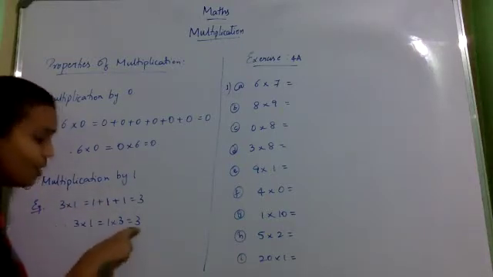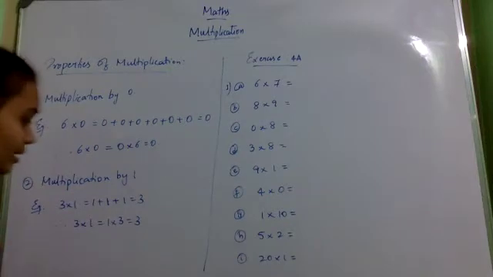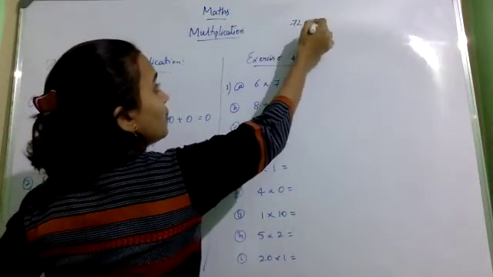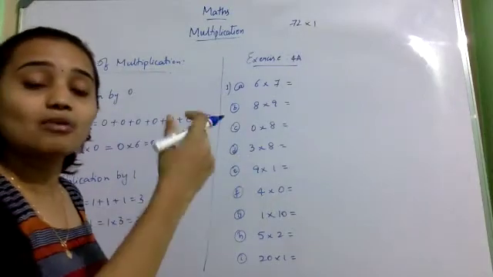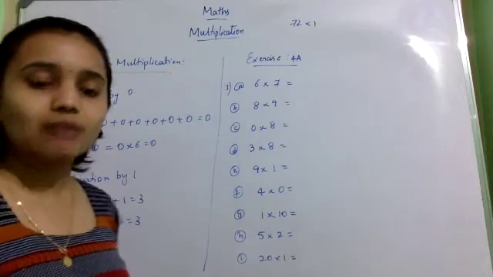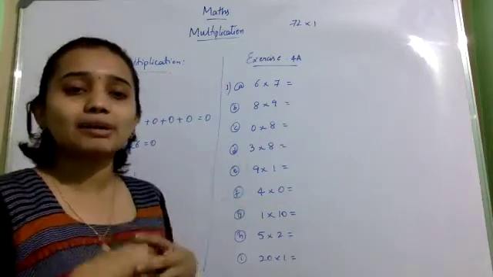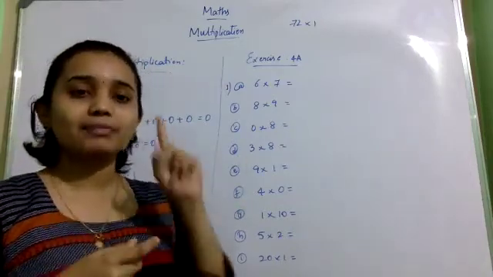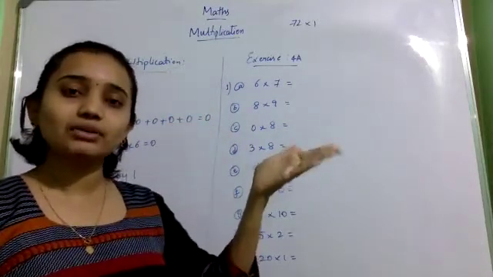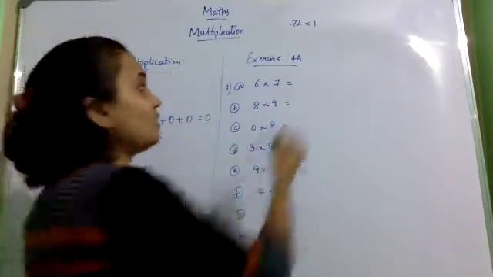This number comes back. You have one more example: 72 into 1. What does it mean? You are adding 72, 1 time. Okay, what happens? How much will you get when you add 72 times? 1 plus 1, 2 plus 3 plus 4. If you add 1, 72 times, you will get 72 itself.